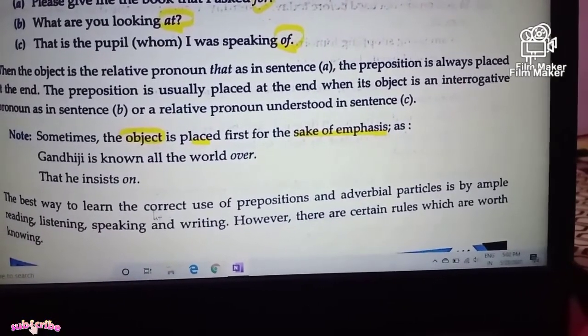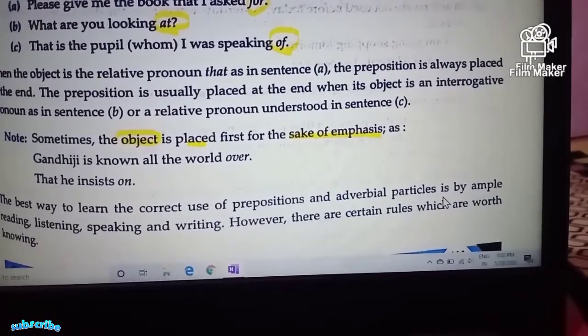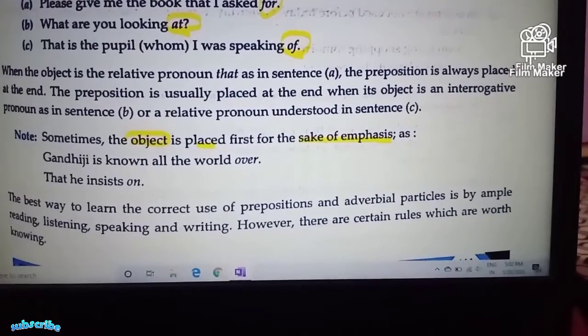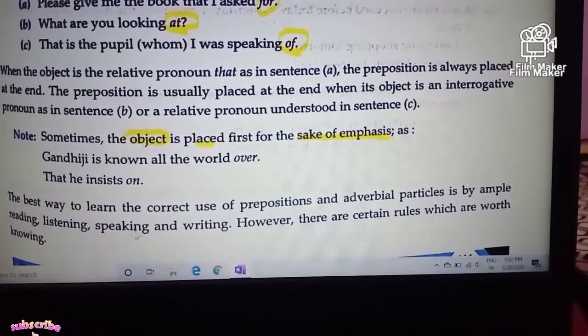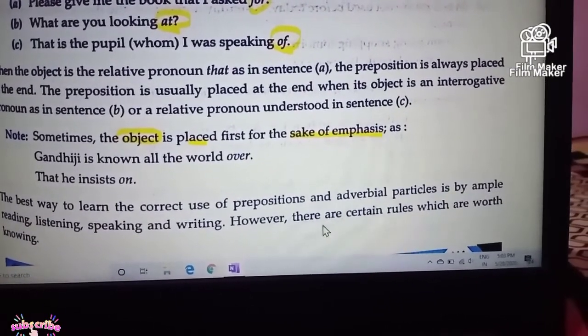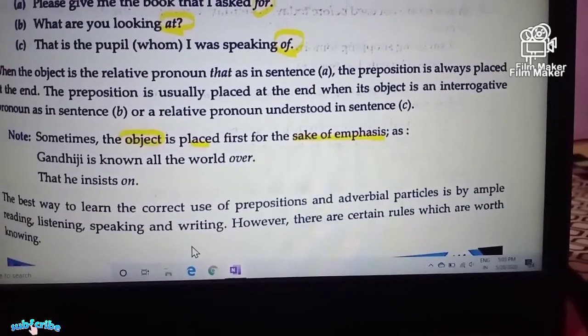The best way to learn the correct use of prepositions and the adverbial particles is by ample writing, listening, speaking and reading. However, there are certain rules which are worth knowing.